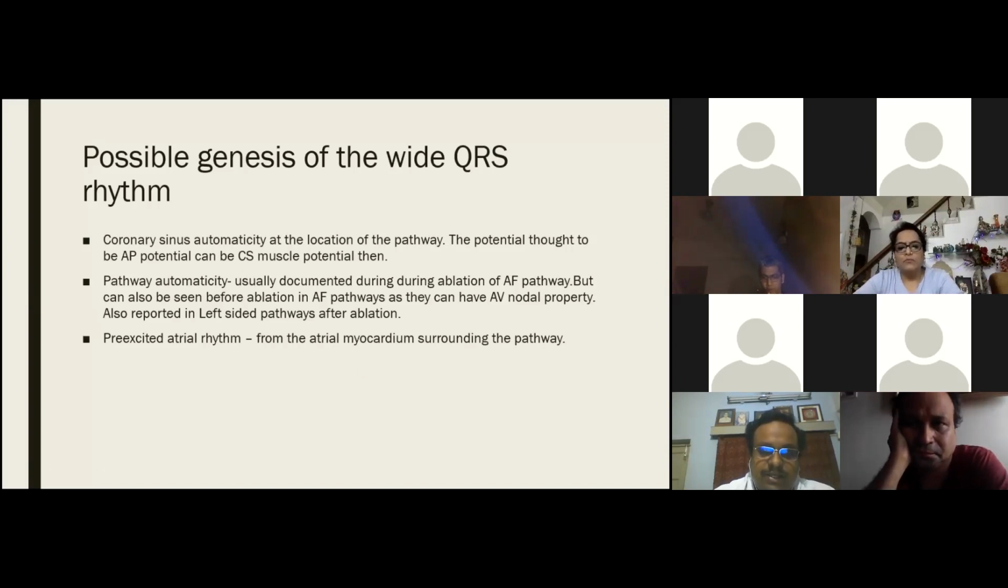Other than that, past records have shown that it can also be seen in left-sided accessory pathways, but that was after ablation. The third possibility is an atrial arrhythmia from that area, which is conducting down to the ventricle.